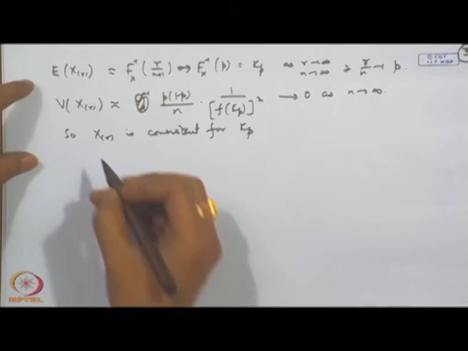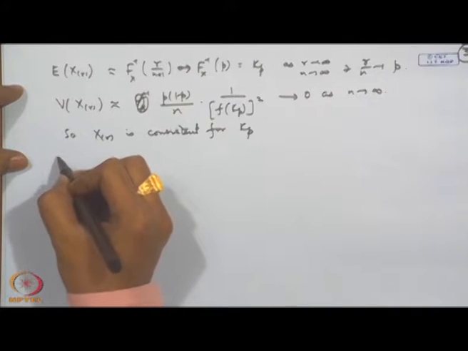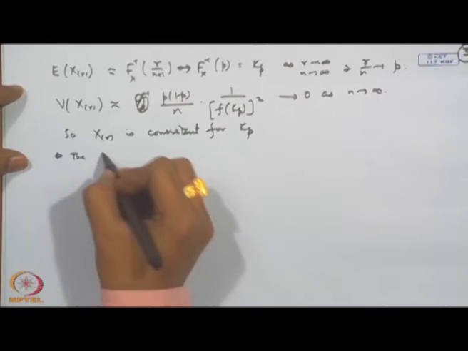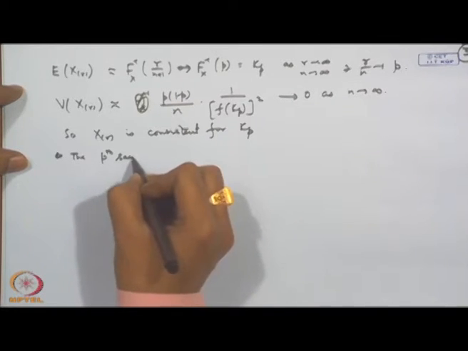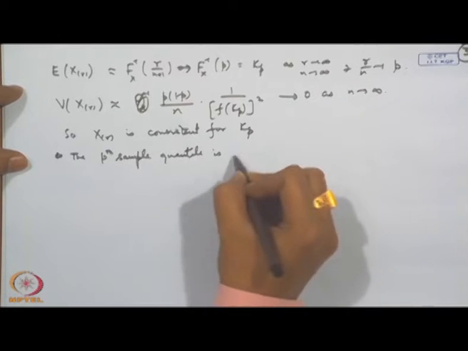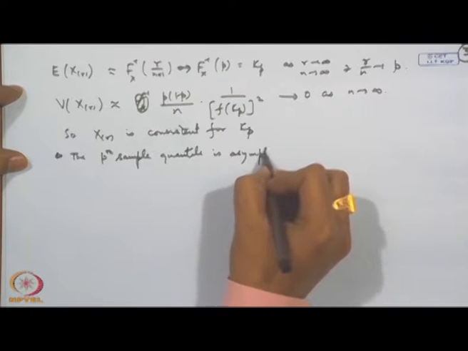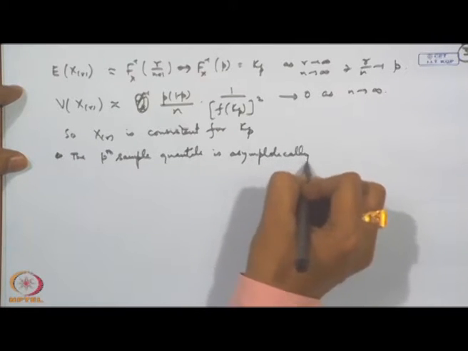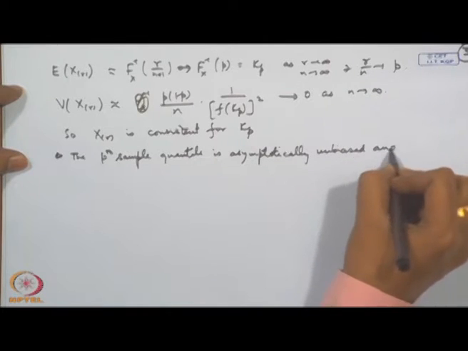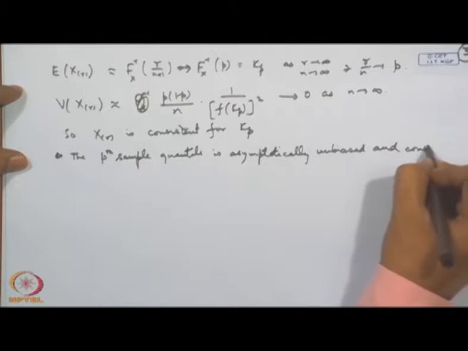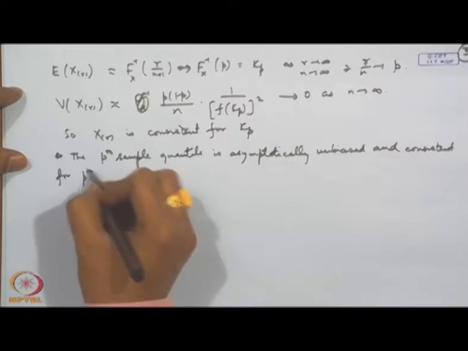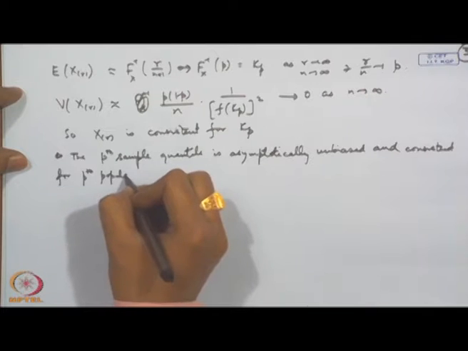So we can make this statement: the pth sample quantile is asymptotically unbiased and consistent for the pth population quantile.